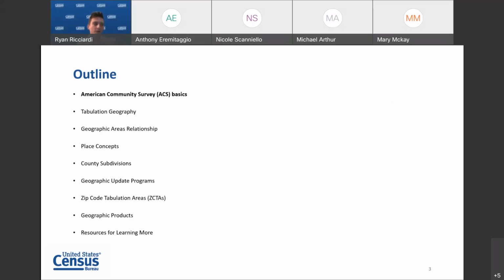Let's now go over today's agenda regarding the American Community Survey, or ACS. In the first part of my presentation, I'll be going over the basics of the ACS, including how the data are collected, the topics included, and the geographies covered. Then I will turn the presentation over to our second presenter, Joshua Coots, who will speak on current geographic topics such as places and county subdivisions and how they are updated throughout the decade.